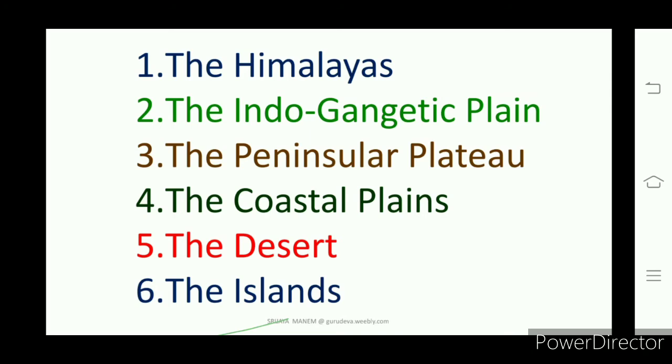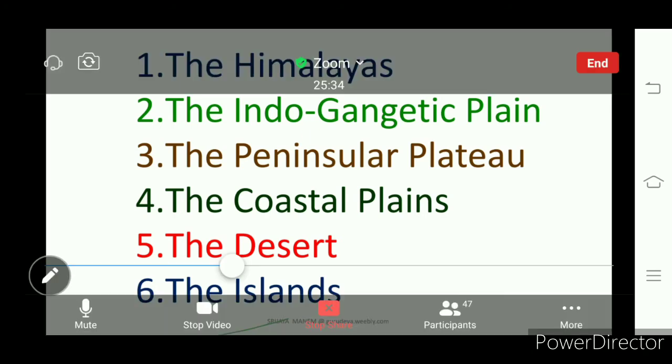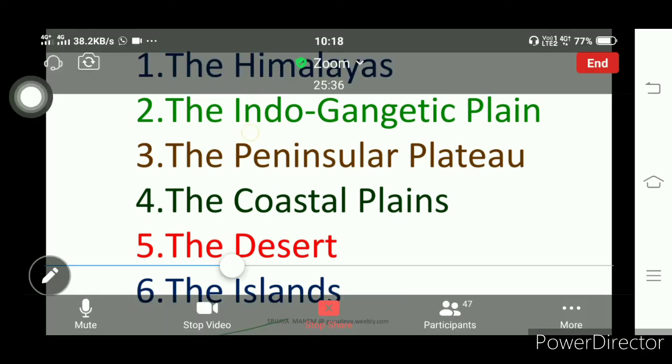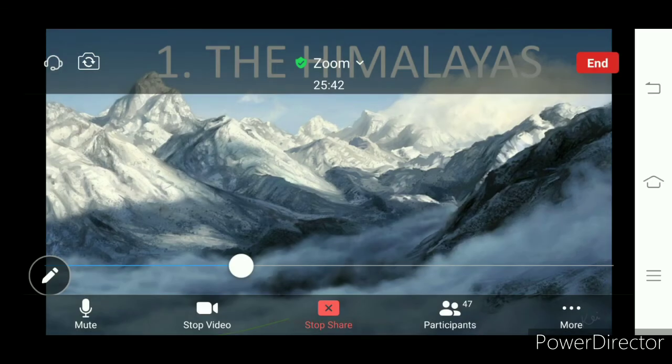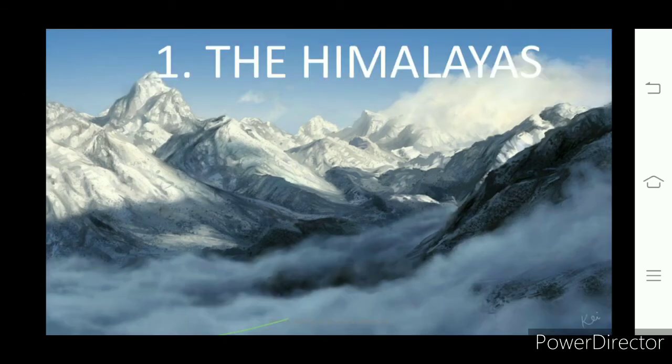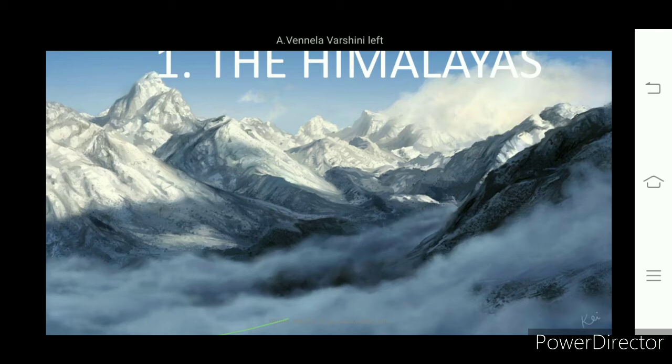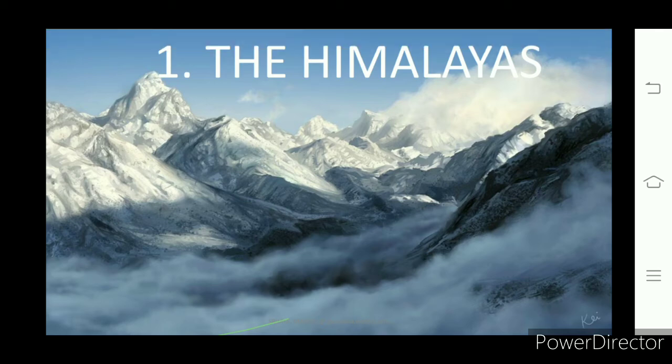So let us discuss in detail what the relief features of India are. Okay, the first one is the Himalayas. Look at these Himalayas, how very beautiful they are, no? These are the loftiest, that means highest mountains in the world.